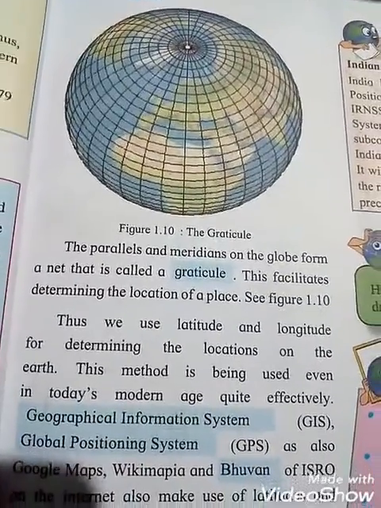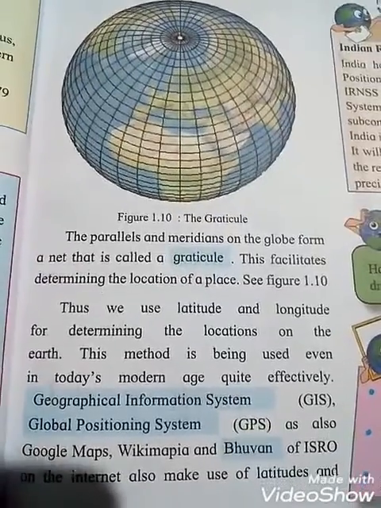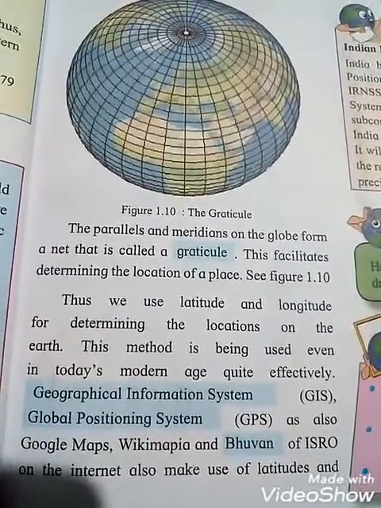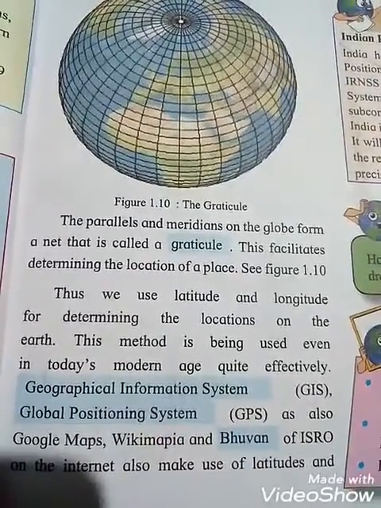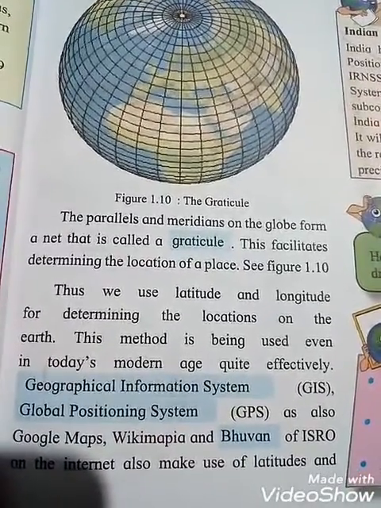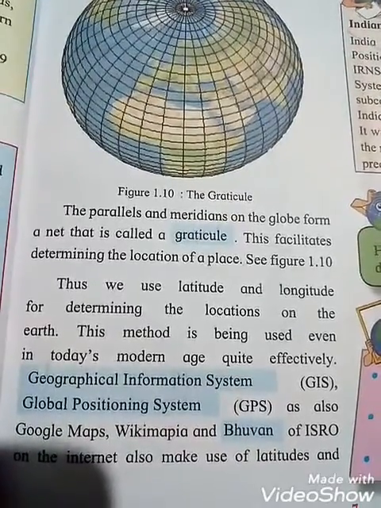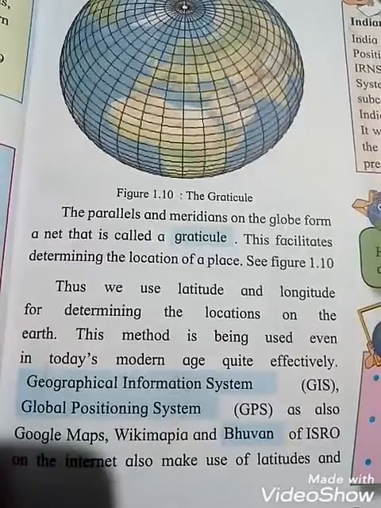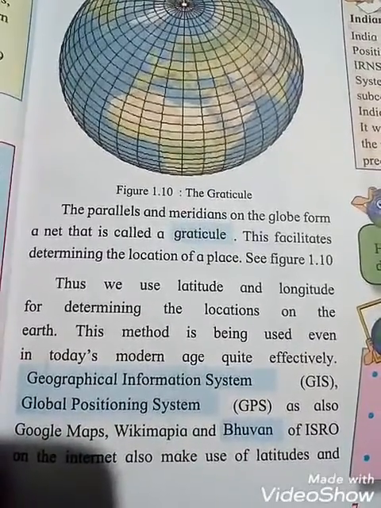See figure 1.10. Thus we use latitudes and longitudes for determining the location on the earth. So for what purpose do we use latitudes and longitudes, students? For determining the location on the earth. This method is being used even in today's modern age quite effectively.